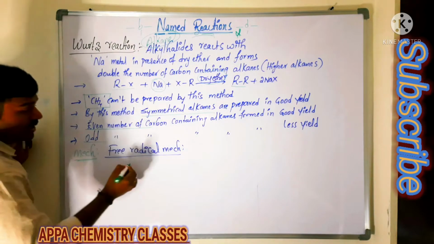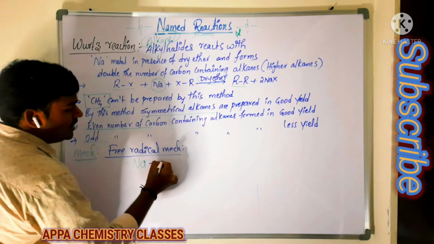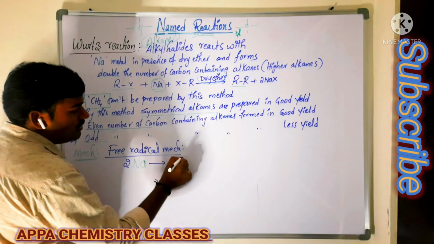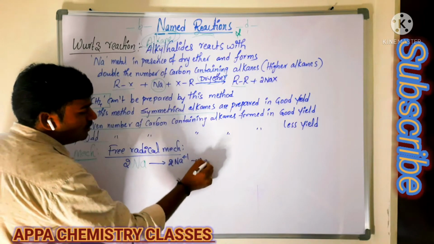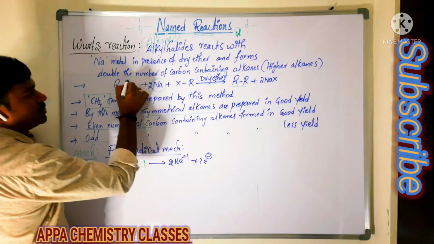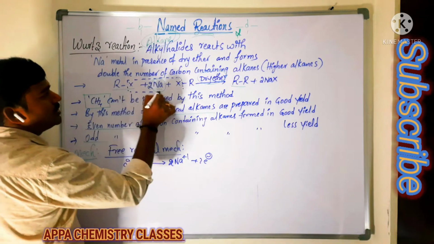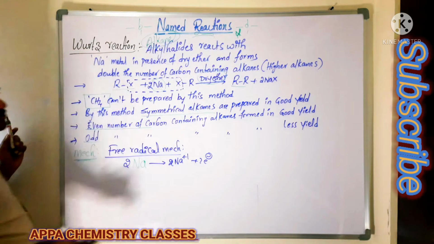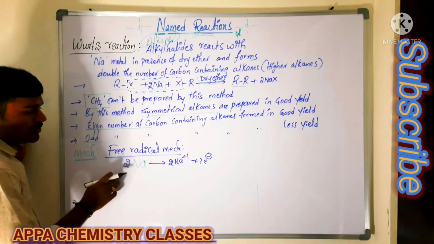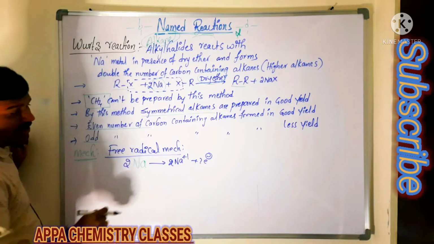Now you see in this case what happens. The sodium loses an electron: 2 moles of sodium lose 2 electrons, giving 2 Na+ plus 2 electrons. These 2 moles of sodium and the 2 halogens are removed as 2 sodium halides. Whenever the sodium loses an electron, we get a sodium ion.